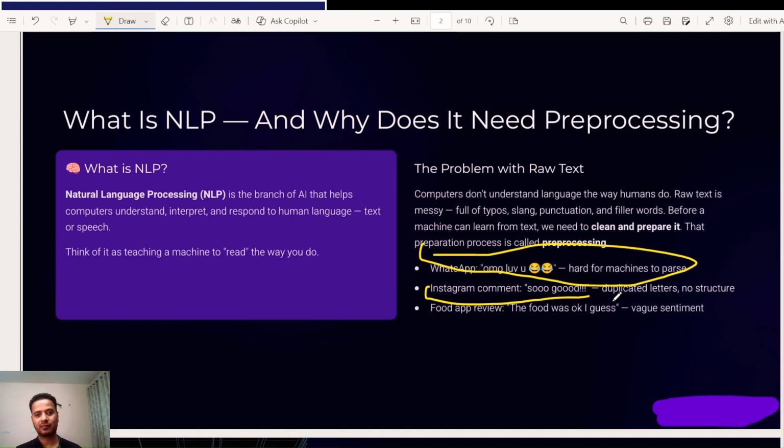Let's take an example. When humans are talking to each other, they can easily understand what the other person is trying to say. But for machines, when you are sending any words, or when we want some output from the machine, we have to ensure that we are sending clean and better sentences to the machine so it can easily understand. If we talk about some messages like these, they are hard for the machine to understand because the instruction is not pretty clear.